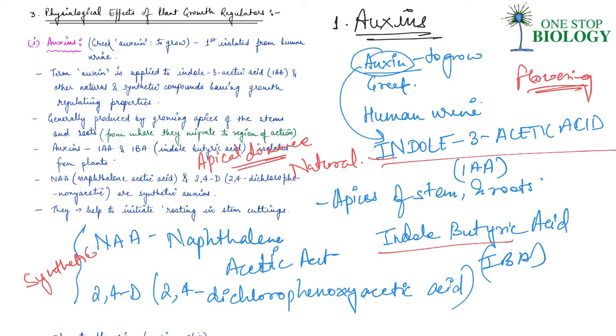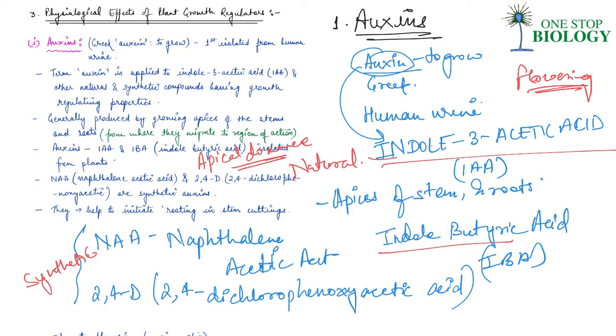This also happens because of auxins. So if you have apical buds and lateral buds, the apical bud inhibits the growth of lateral buds and the apical bud starts growing. Now, if you remove the shoot tip, the tip of the apical bud, the lateral buds will start growing.